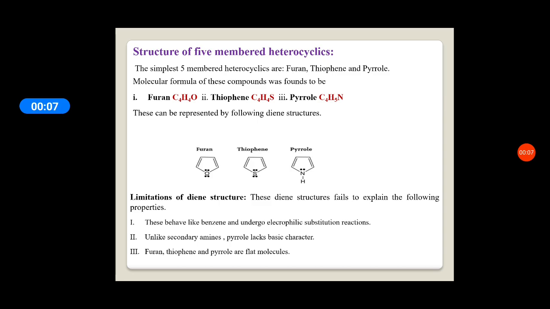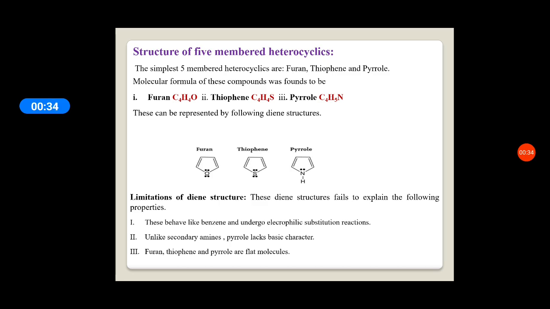In the last class, we have studied about the synthesis of 5-membered heterocyclics. In this class, we are going to study about structure of 5-membered heterocyclic compounds. The simplest 5-membered heterocyclic compounds are furan, thiophene and pyrrole. So here we are going to study about the structure of these three molecules.